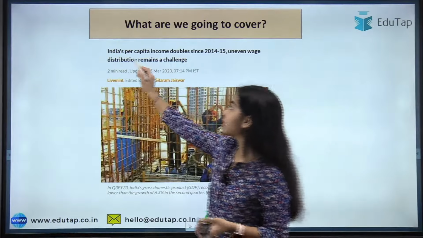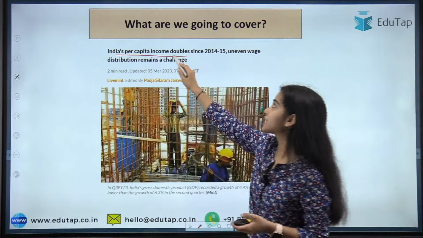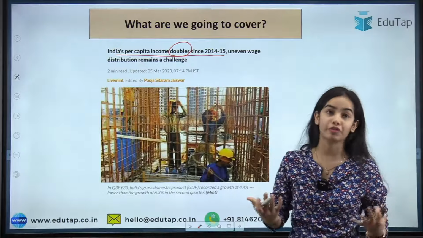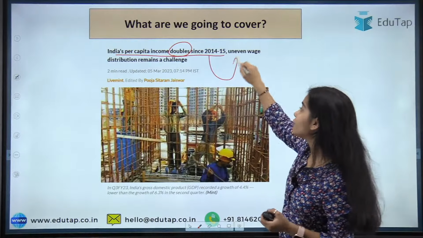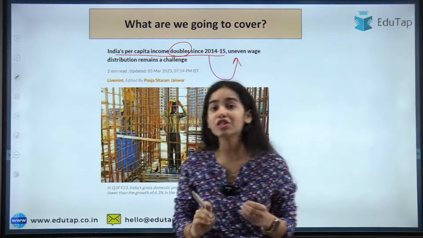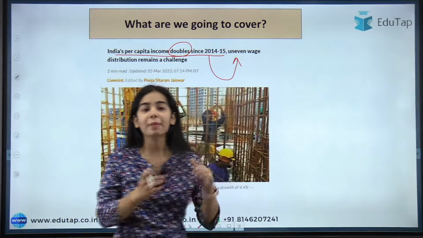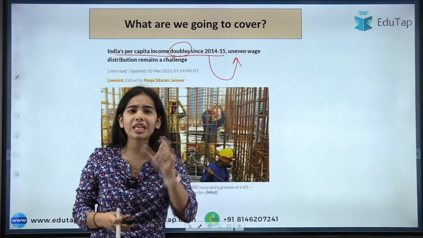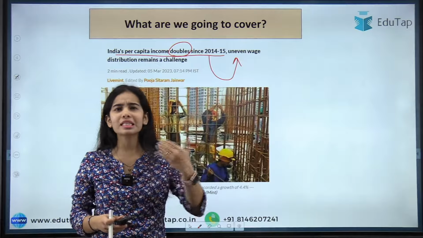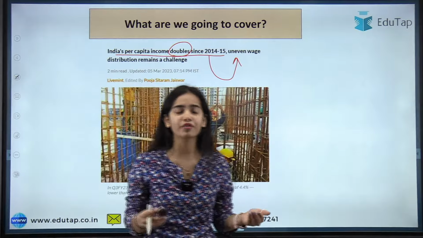So the news is regarding India's per capita income that has doubled since 2014-2015. Okay, but there is the uneven wage distribution that remains a challenge. So when the per capita income is doubling, how is the wage remaining a problem, how is there still a challenge that is coming in front of us?